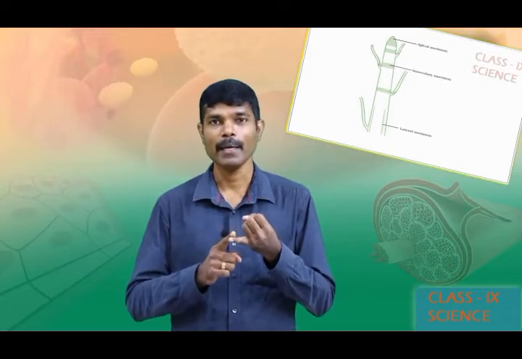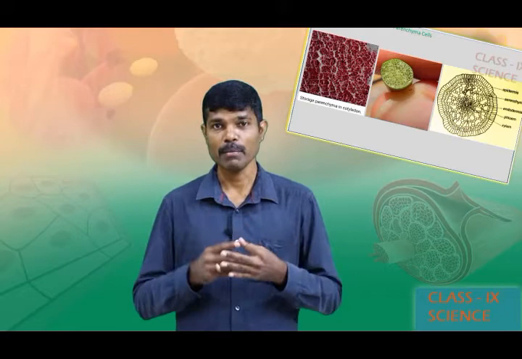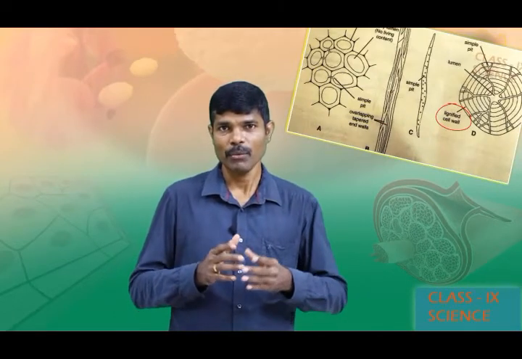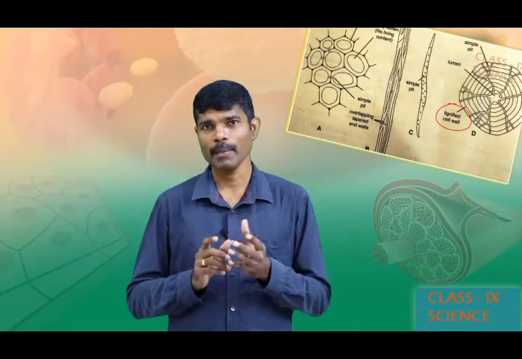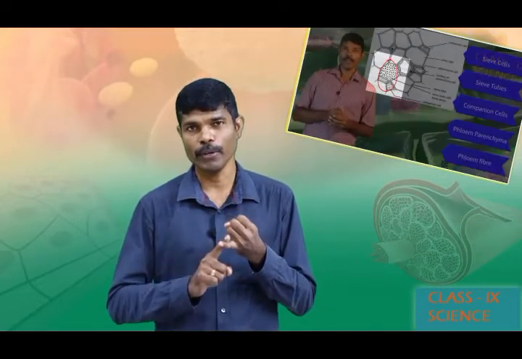In the first category, we have seen simple permanent tissue. And we further classified simple permanent tissue into three categories. What are they? Can you recall this? Yes, parenchyma, collenchyma and sclerenchyma. By using different pictures, I have already shown you how the cells are arranged in parenchyma. When we talk about parenchyma, its main purpose is to store food.